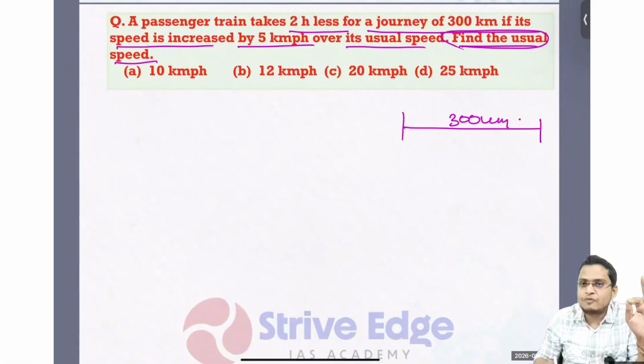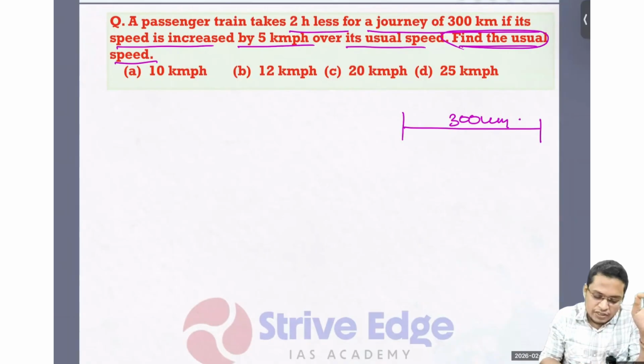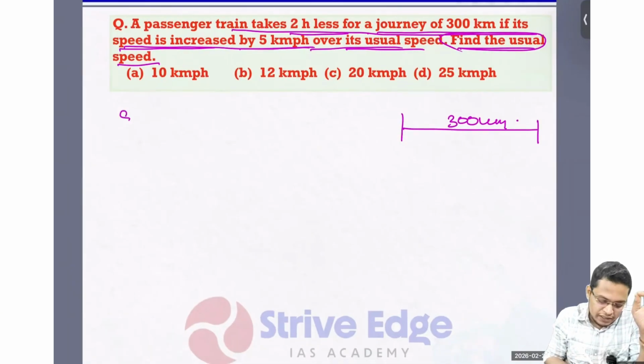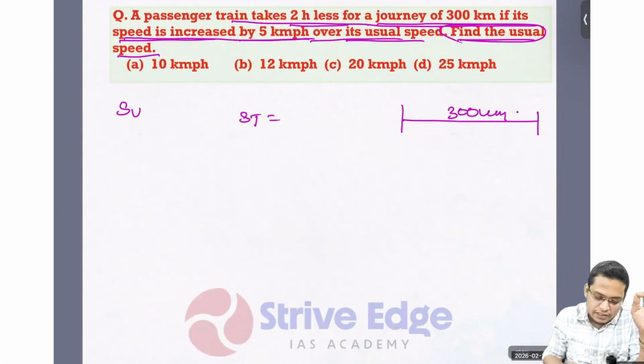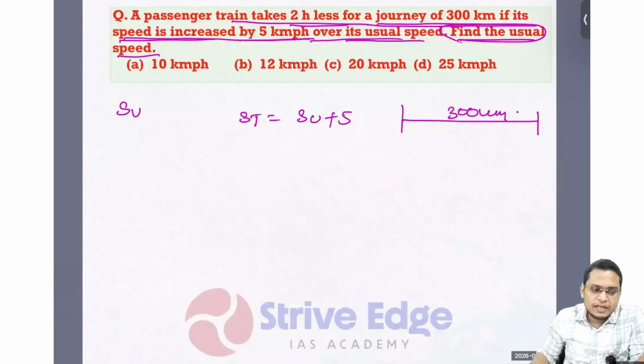So always we have to find the speed in terms of usual speed. So we can say usual speed is SU and today's speed, क्या होगा, today's speed is 5 kilometers more, so SU plus 5. So today's speed is 5 kilometer more than usual speed.